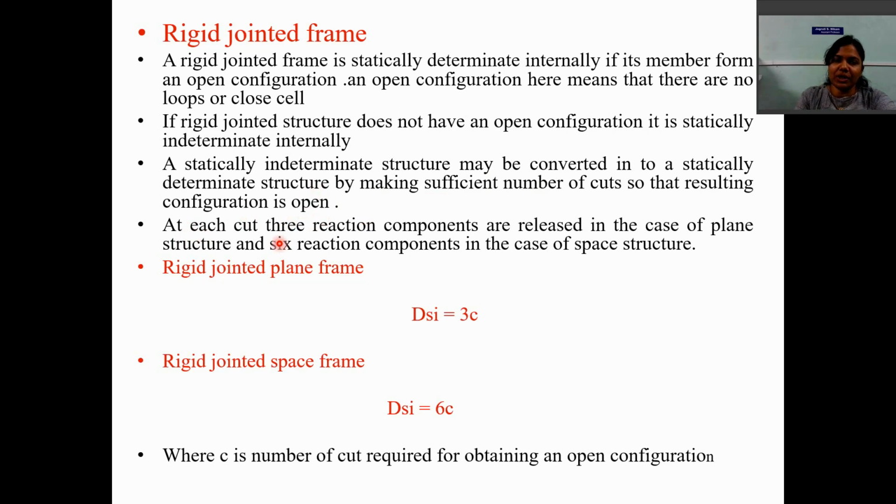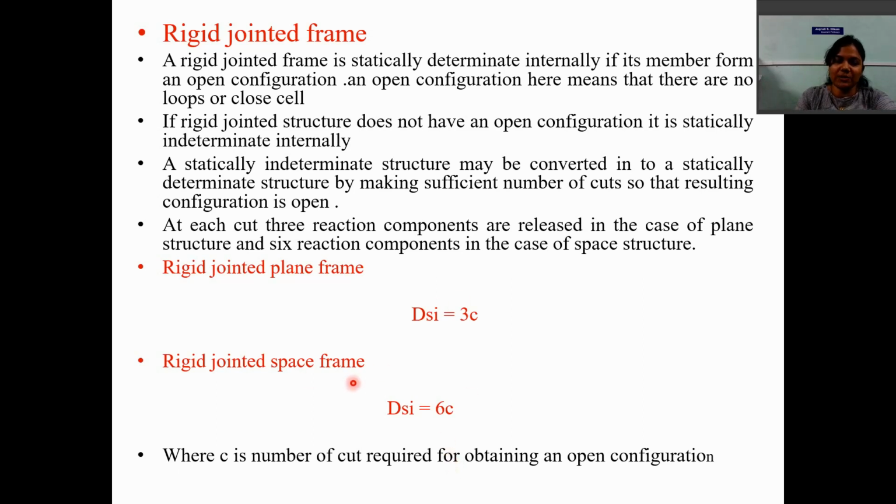At each cut, 3 reaction components are released in the case of a plane structure and 6 reaction components in the case of a space structure. So if you want to find out the degree of static indeterminacy for a rigid jointed plane frame, the DSI equation becomes 3 into C, where C stands for the number of cuts required for obtaining the open configuration, meaning for obtaining the statically determinate structure.